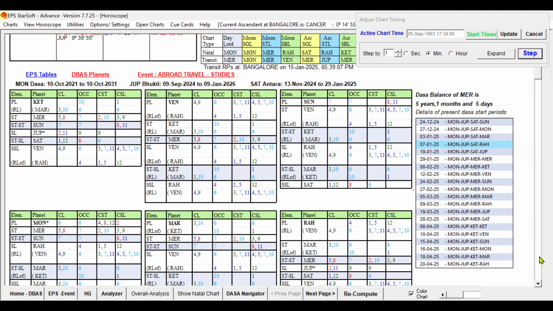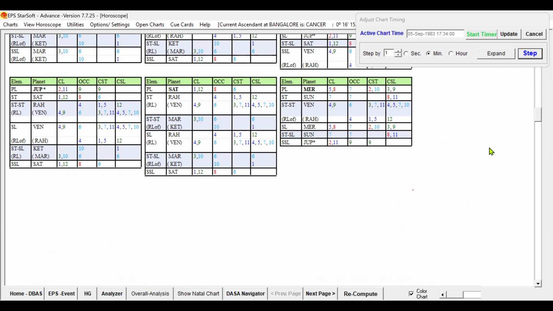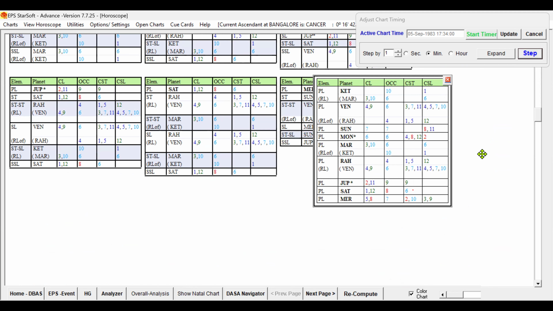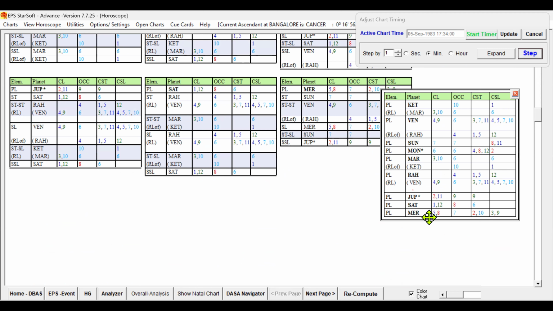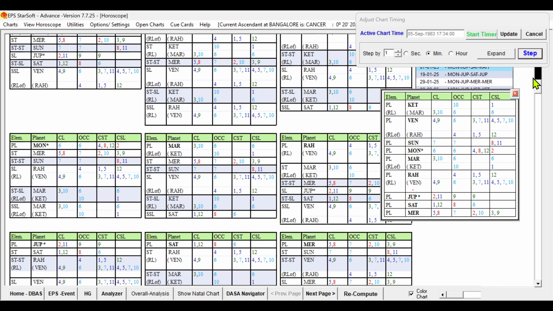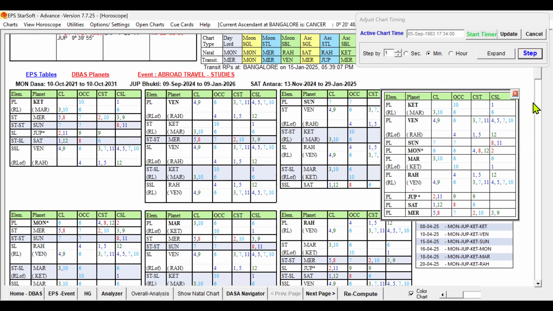If you look at Saturn, Saturn does not have the role of Mercury. Why Mercury? If you look at the self-significator, the 3, 9 cuspal sublord is Mercury. 5, 7, 2, 10, 3, 9. So 5 is good for education. 7 is supportive for 5 and also supportive for travel abroad. And 3, 9 are important houses for travel abroad. So now the Mercury planet role, the 3, 9 sublord, is not there in this Saturn.